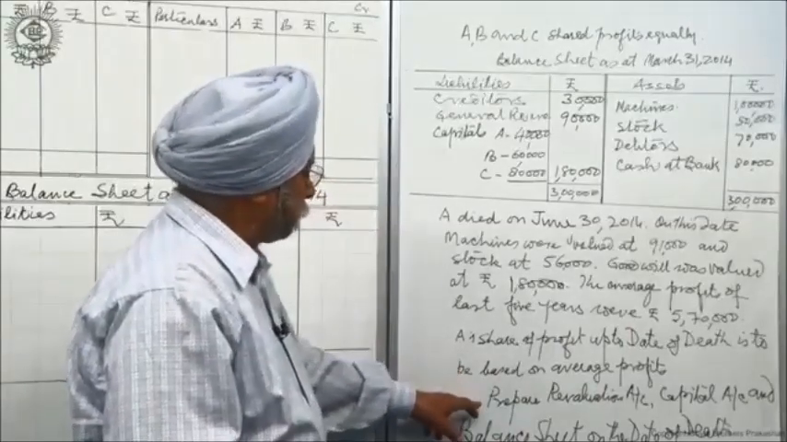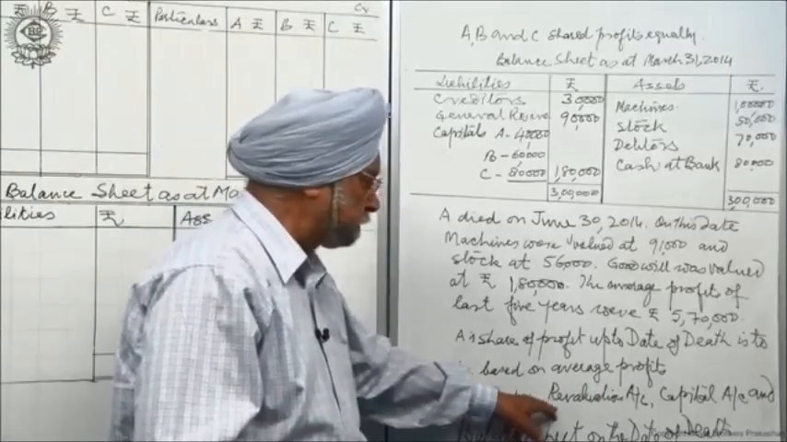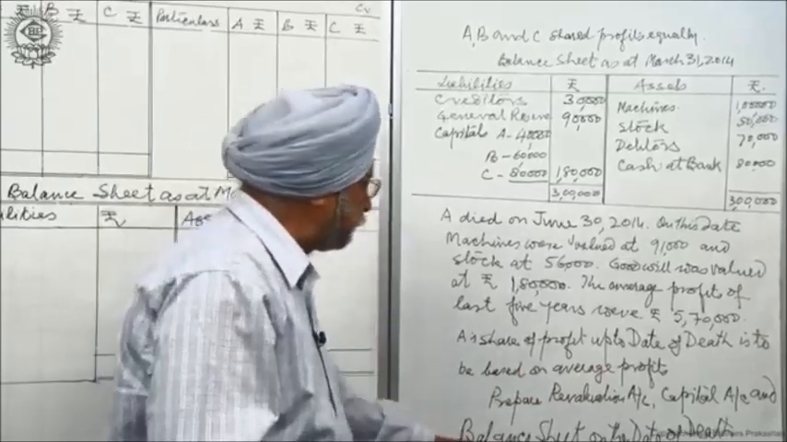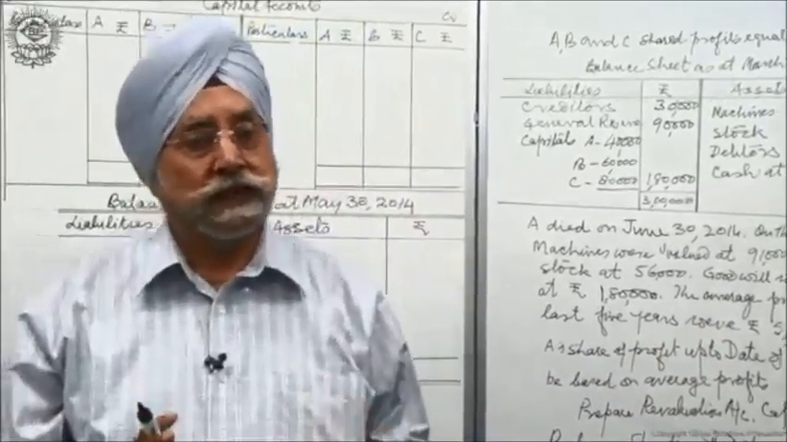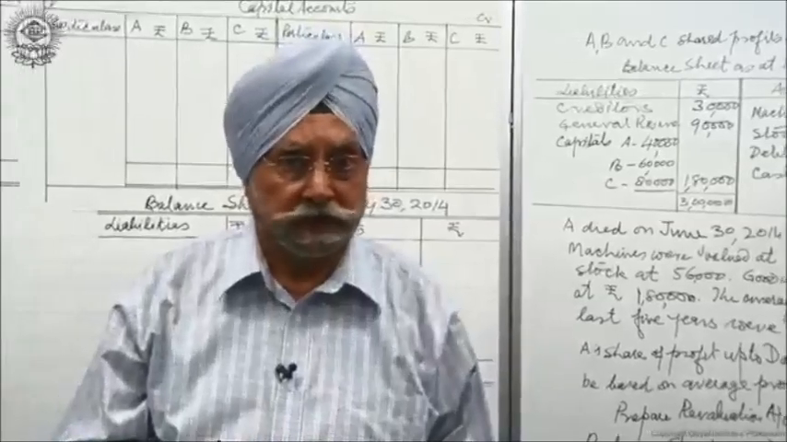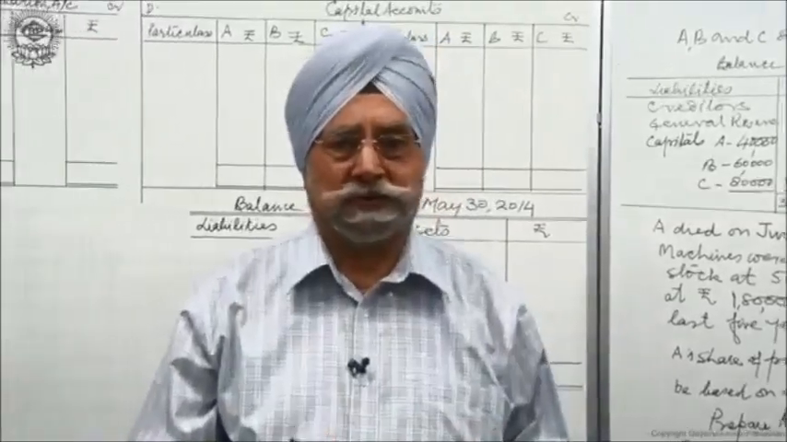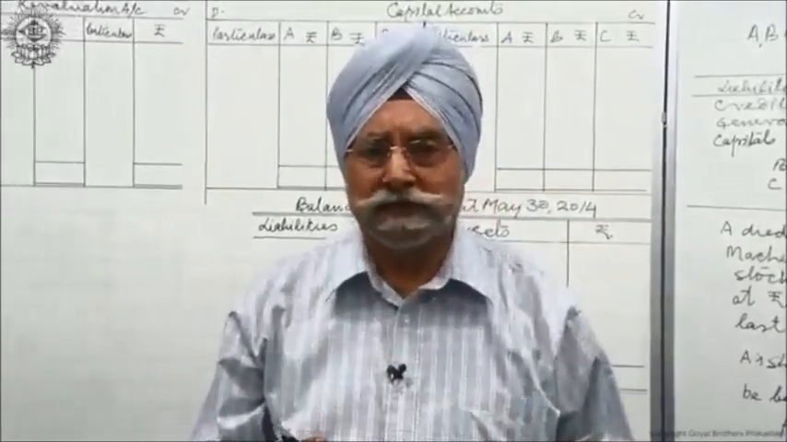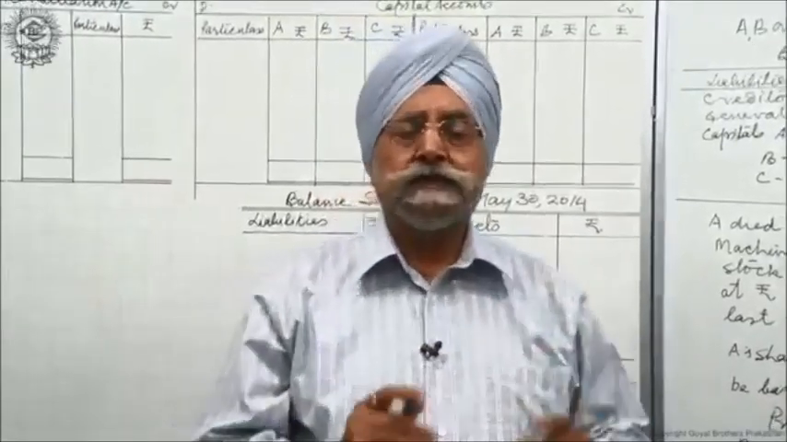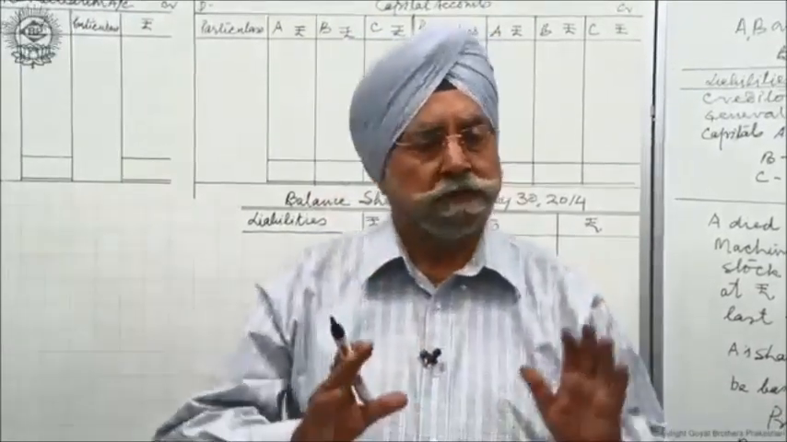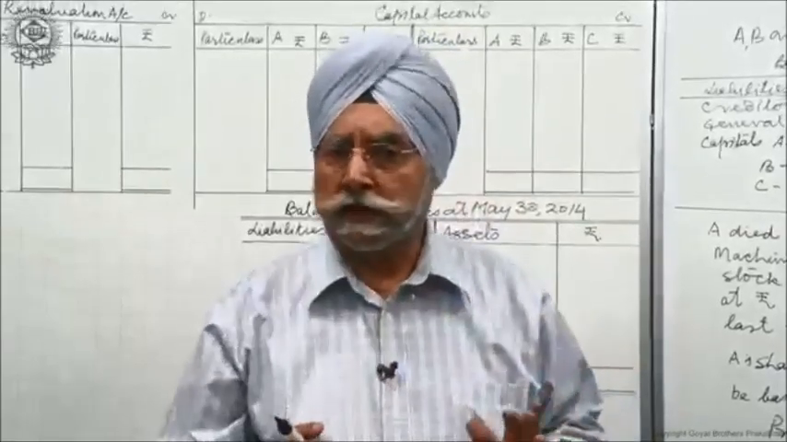So students, prepare revaluation account, capital accounts and balance sheet as on the date of death. It is a challenge to prepare a balance sheet on the date of death because this is not the closing. Only 3 months have passed. Closing has to come after 9 months, but we have to prepare the balance sheet. See what we will do. We will proceed as I told you last time.